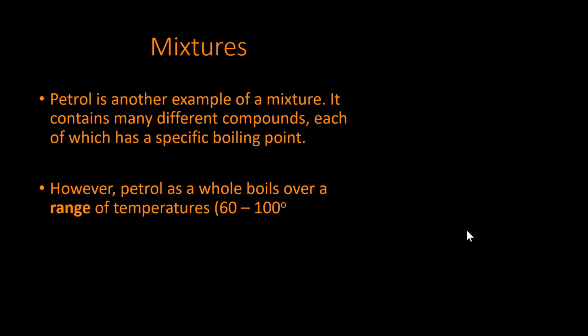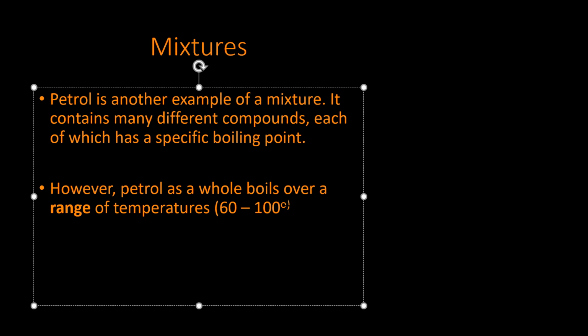Okay, right, petrol is another example of a mixture, right? Petrol, as you should know, if you don't know about petrol, then please go and have a look at my organic chemistry videos. Petrol is a mixture. It contains a load of organic compounds. Those include alkanes and alkenes and various others, which you don't need to know, right? But it's a mixture. And so basically inside the mixture you have all these different carbon compounds, but those carbon compounds have different melting and boiling points. But overall, the mixture has a range of melting and boiling points, right? Or its melting and boiling point is a range of temperatures, to be more exact, right?